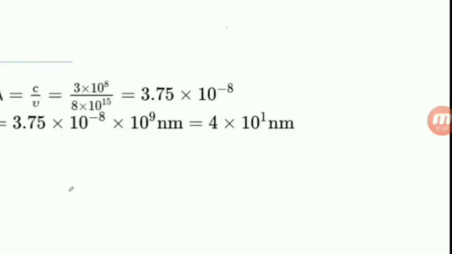So lambda is equal to c by nu. 0.375 into 10 to the power of minus 9 is converted into 3.75 into 10 to the power of minus 8. So 3.75 into 10 to the power of minus 8, into nanometers 10 to the power of 9, gives 4 into 10 to the power of 1, that is nothing but 40.